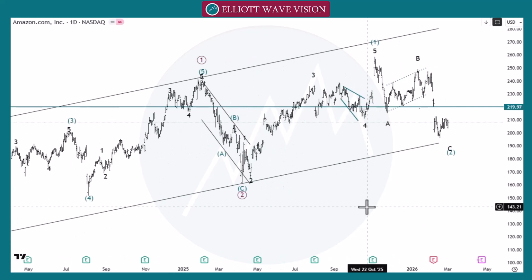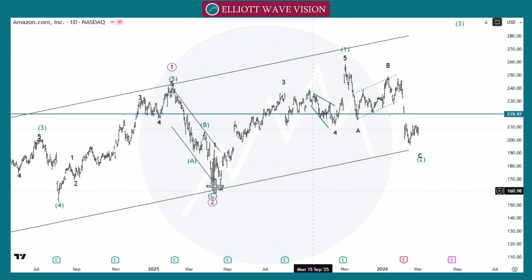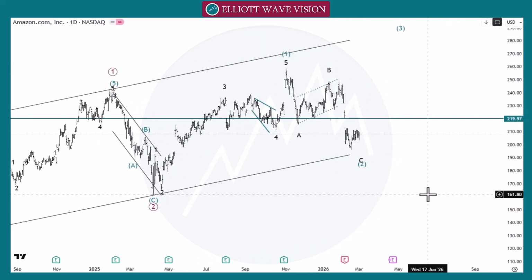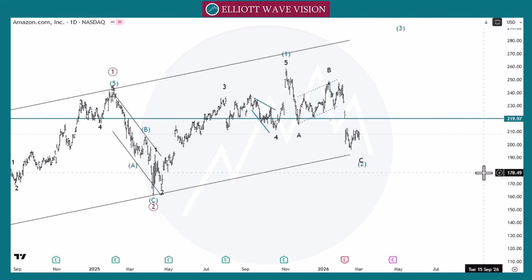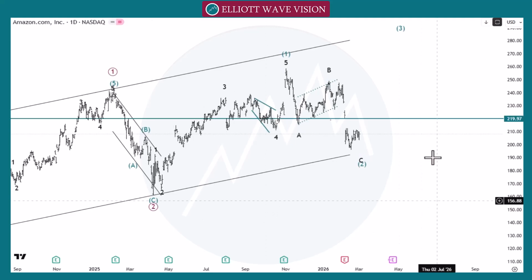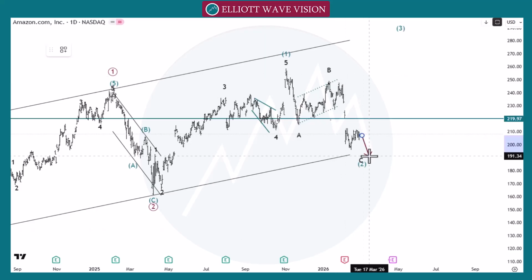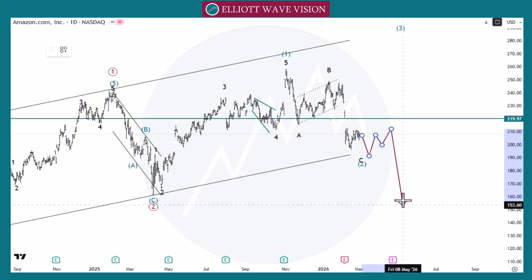Or we can count this move as a flat pattern like wave A, wave B. Now that's possible, market may go towards the 180 or 150 as a deep correction as a flat pattern like wave 1, wave 2, wave 3, wave 4 and wave 5 towards the 180 and then 165, the start of group 2.